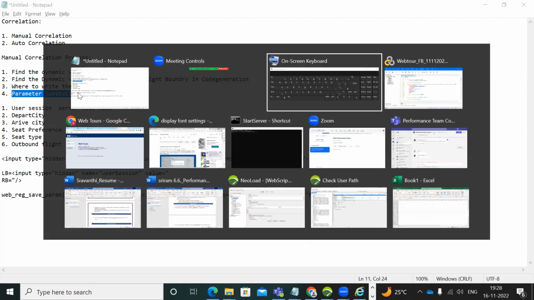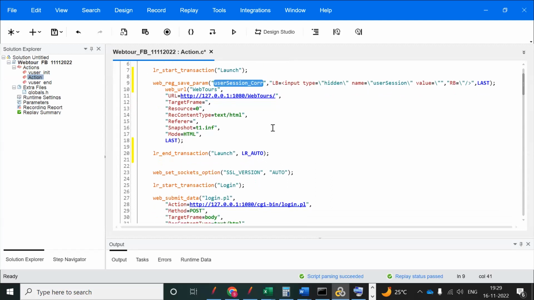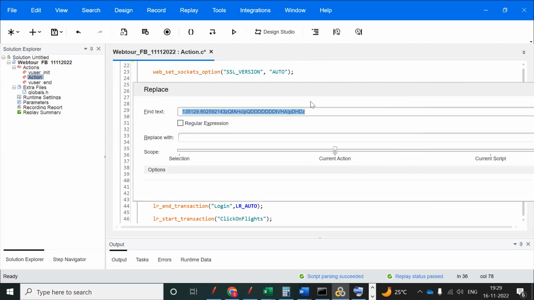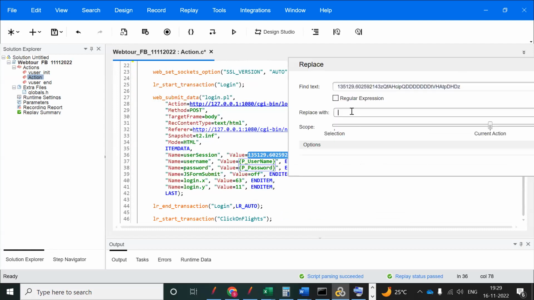Parameter substitution is nothing but, where the user section value will be there, in that place you can replace it with this parameter name, user section underscore CORR. So you can copy that user section COR, come to this place, and click on Control H. See, you can observe we are replacing. Means in this dynamic value place, we need to replace it with our parameter name. Our parameter name, what? Control V.